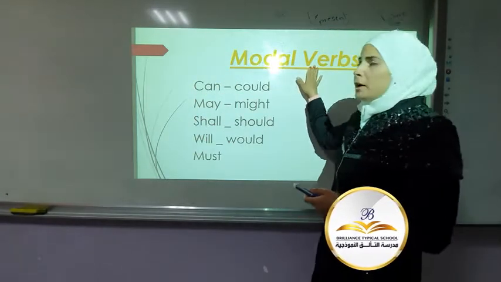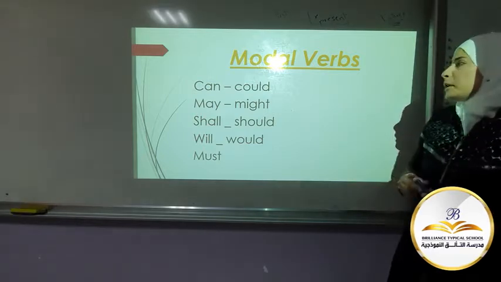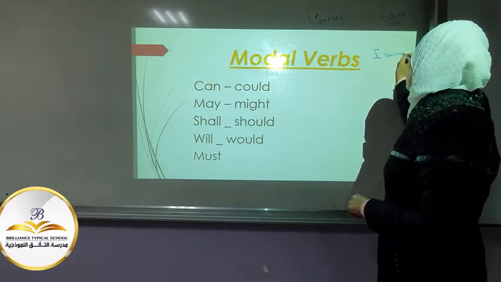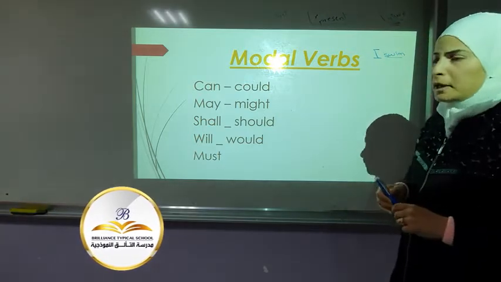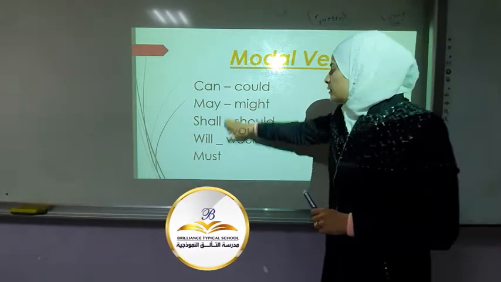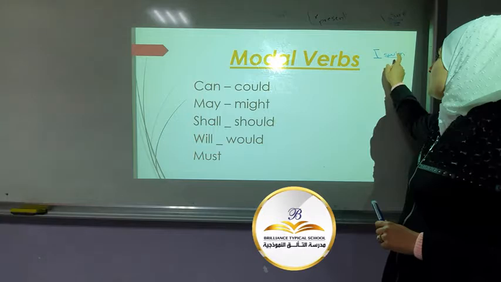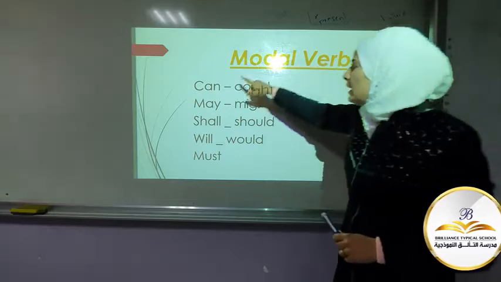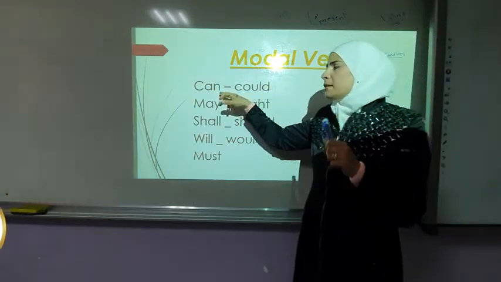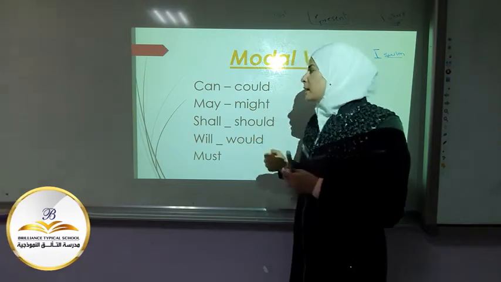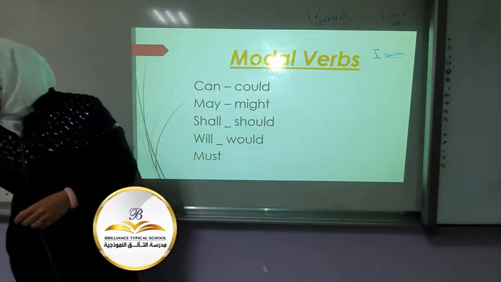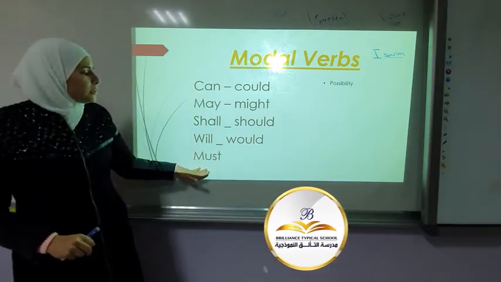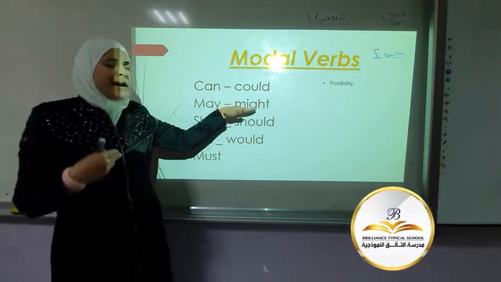So, modal verbs are used to change the meaning of the main verb. For example, I swim. The main verb is swim. And we have to use each of these verbs to show you how we change the meaning of the main verb when we use a modal verb. I can swim. Here in this sentence I use can to express ability. So, number one, we use modal verbs to express possibility like I may or I might swim.